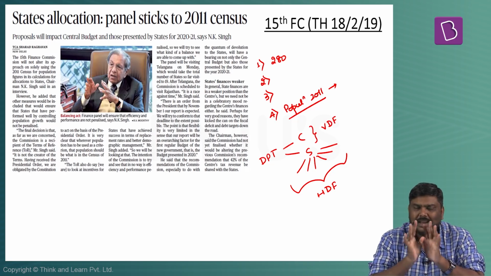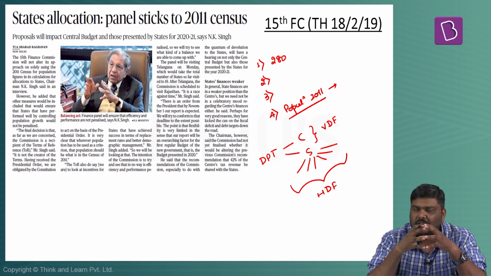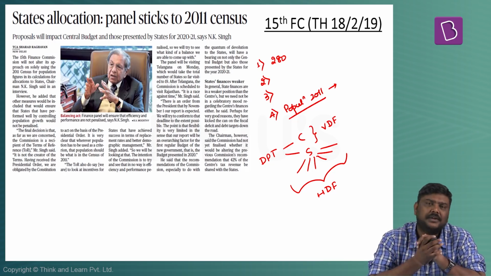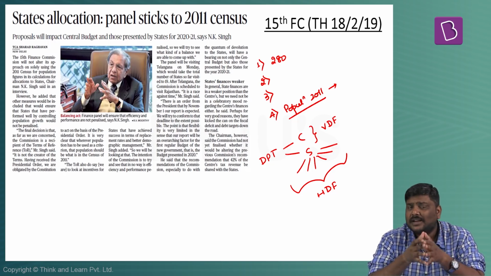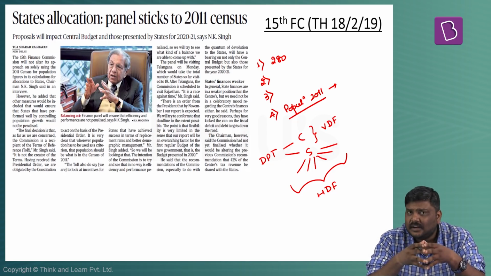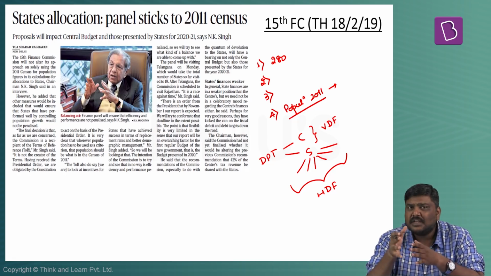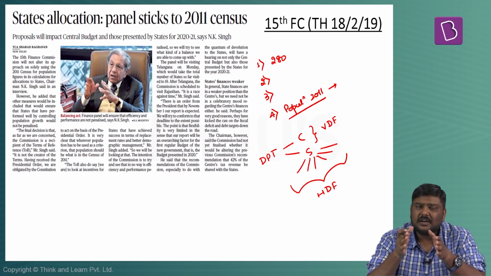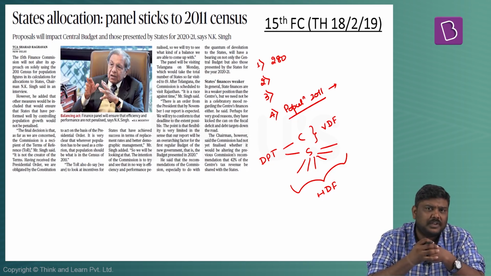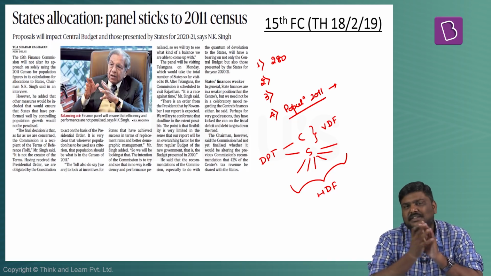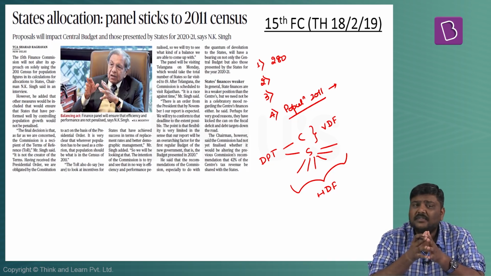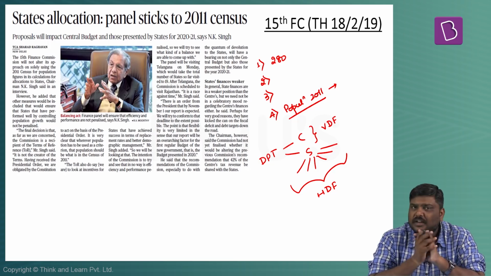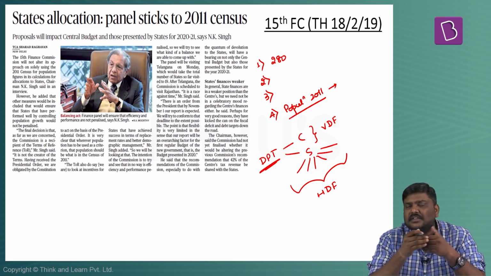What do I mean by this? Let's say hypothetically, central government will impose and collect taxes such as corporate tax, income tax, etc. Now the central government imposes and collects these particular taxes because it is entitled to do it by the powers given to it by the Constitution of India. But please understand, these particular kind of taxes have to be distributed between the central government as well as the states. Now, who will give this kind of a recommendation based on which the distribution shall be conducted? This particular formula is given by the Finance Commission.